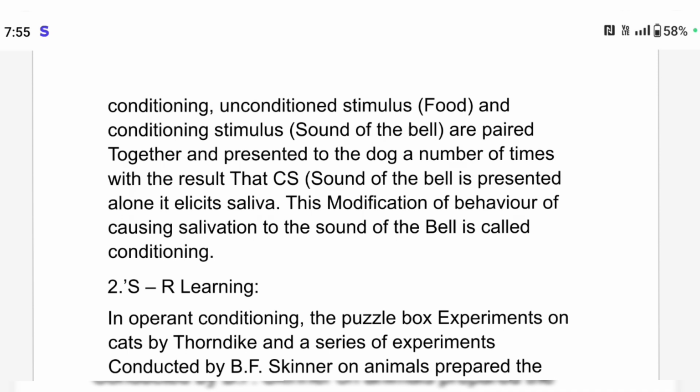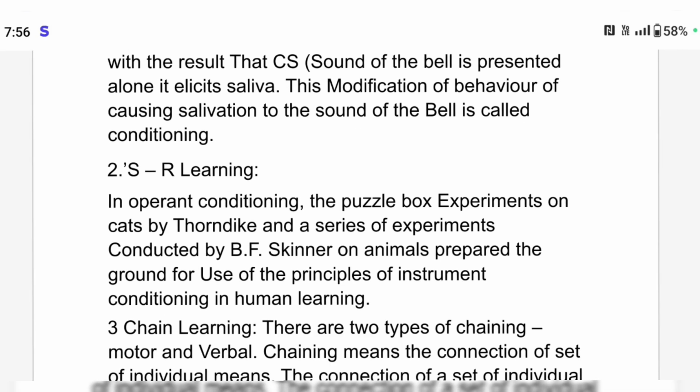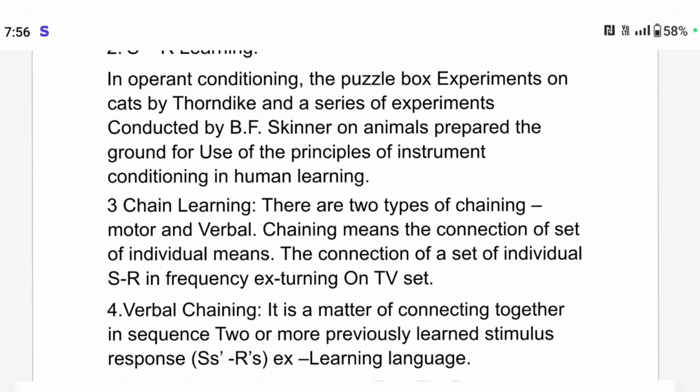Signal learning means the unconditioned stimulus and the conditioning stimulus, the sound of the bell and food, are paired together and presented to the dog a number of times, with the result that the CS, that means the conditioning stimulus, the sound of the bell, when presented alone elicits saliva. This modification of the behavior, causing salivation to the sound of the bell, is called conditioning. So it's showing the signal for the dog, right? Stimulus.